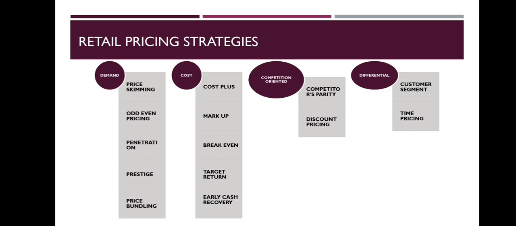Next is time pricing. The retailer charges price depending upon time, season, occasion, etc. For example, many resorts charge more for their vacation packages depending on the time of the year. Next, location pricing. The retailer charges the price depending on where the customer is located. For example, front row seats of a drama theatre are charged high price than rear row seats.